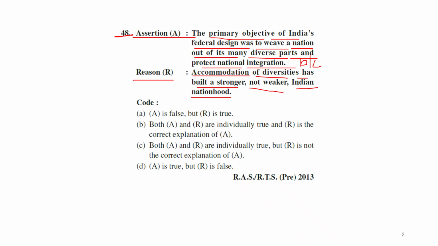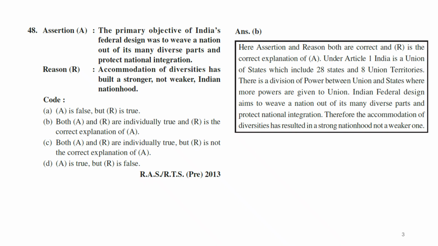Actually, both are correct. If you put 'because', R is the explanation of A. So the answer will be B here.